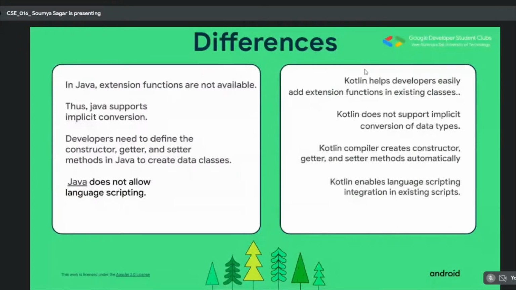Now this is harmful because, for example, there is a guy who needs a random float variable, and automatically the data on his device gets converted to double, which is definitely not the required one. This is definitely not a good experience, and the developer would not want his data type to get altered. To solve this, the Kotlin language does not hold any implicit conversion of data types. Hence, the data is safe and there is no chance of the data type and the data itself getting altered. Now, the third point is that the developer needs to define constructor, getter, and setter methods.